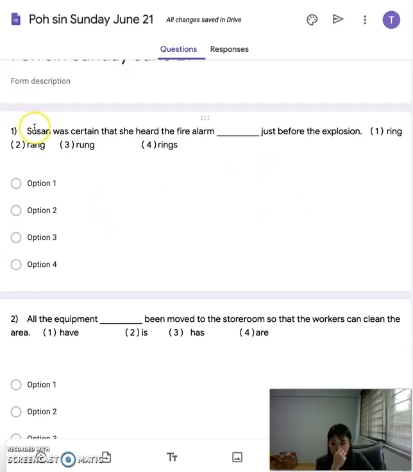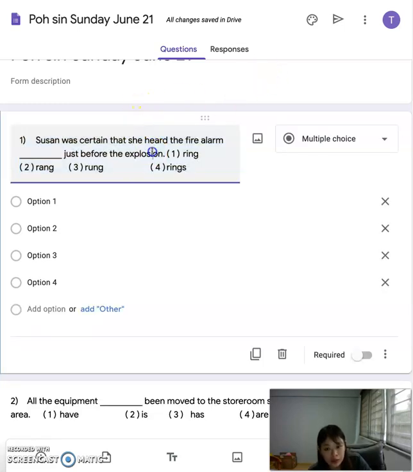First one, Susan was certain that she heard the fire alarm blank just before the explosion. Remember, focus on the word heard. What does heard tell you? Heard is a what word? Heard, witness, saw, felt are all what? Verb. So you see which is the correct option, right? And you put the option here.